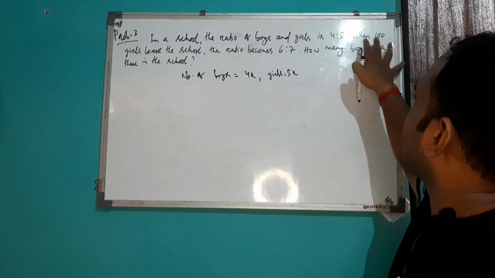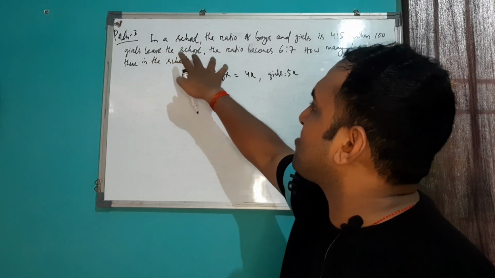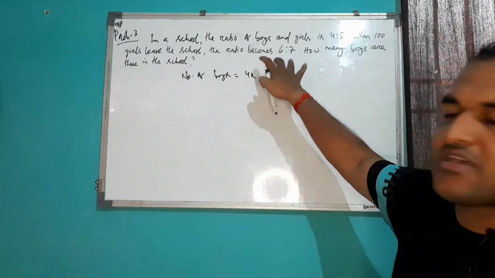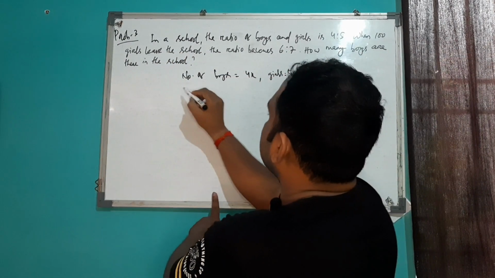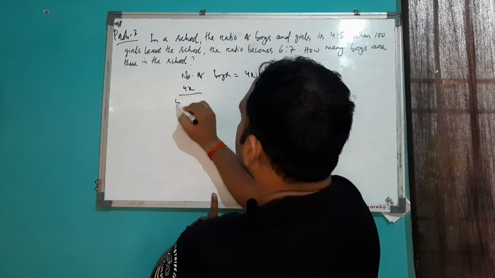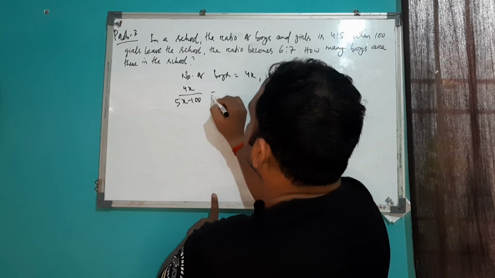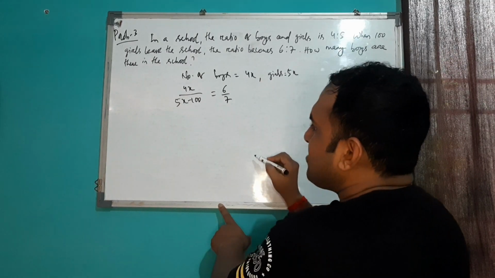Again, if 100 girls leave the school, then the ratio becomes 6:7, means you can write it as 4x upon 5x minus 100 equal to 6 upon 7.